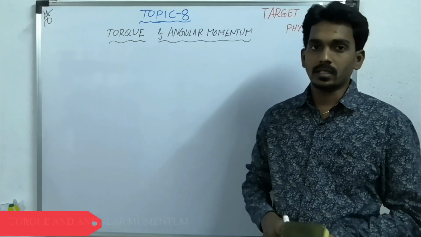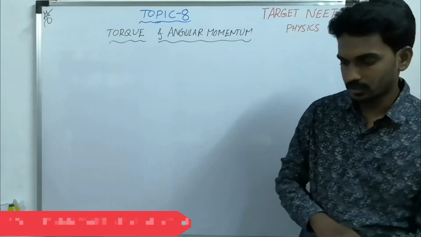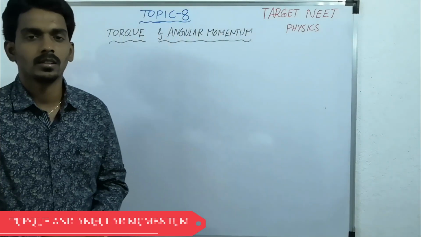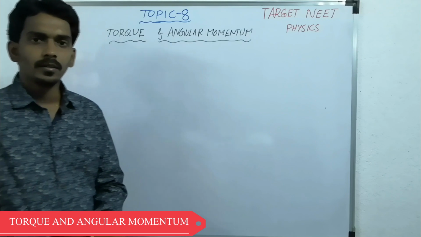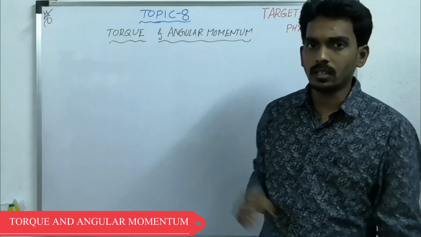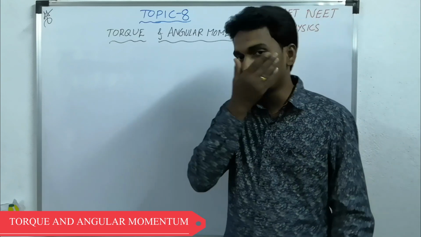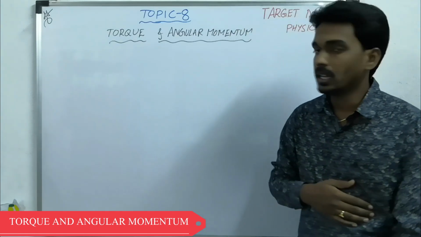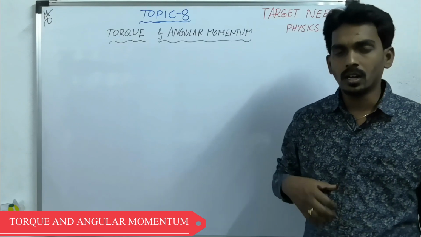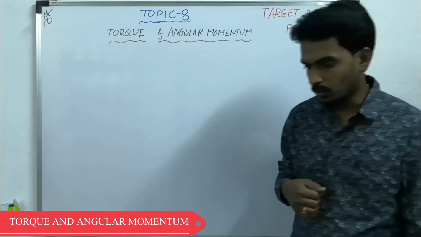We have been discussing various important topics of physics, and so far we have completed 7 topics. Now let us start the 8th one, that is all about torque and angular momentum. What is the meaning of torque and angular momentum?